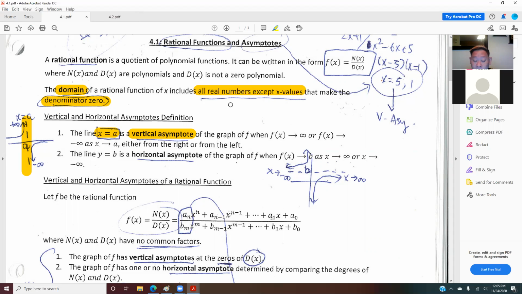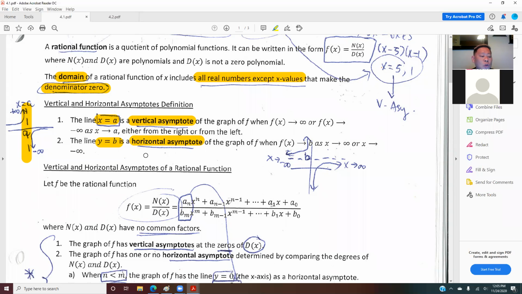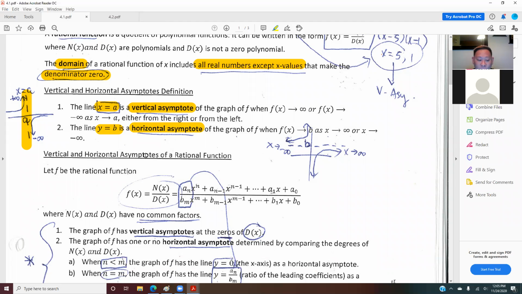If I want you to find the vertical or the horizontal asymptote, make sure you give me x equals a number for vertical, and for horizontal, y equals a number. So make sure you give me those. Very, very important, because a lot of students email me and say, why is my answer wrong? It's very easy, because you forgot to put x equals and y equals. So my question is, how do you find these asymptotes?